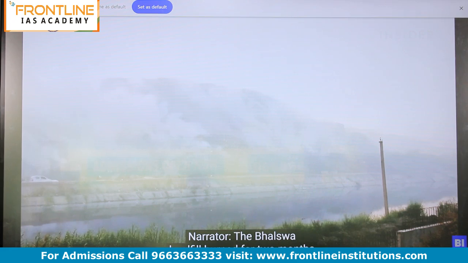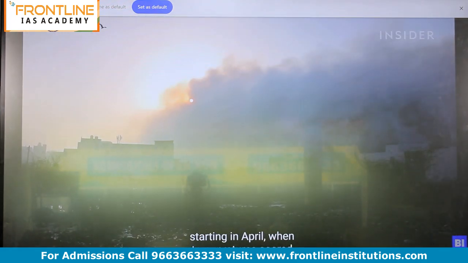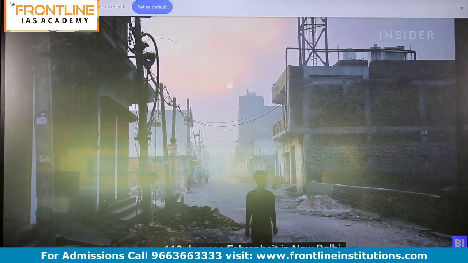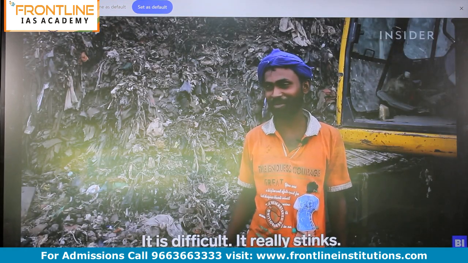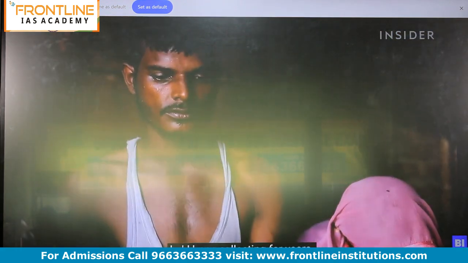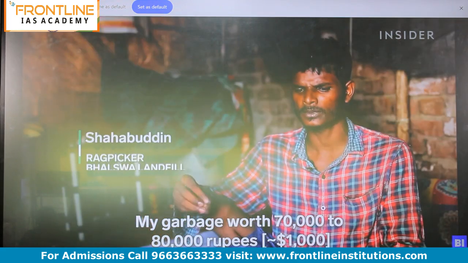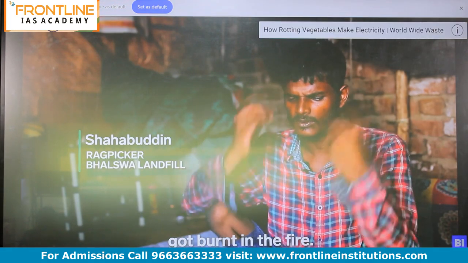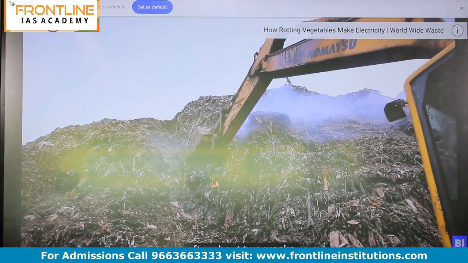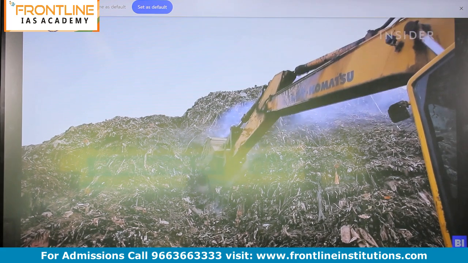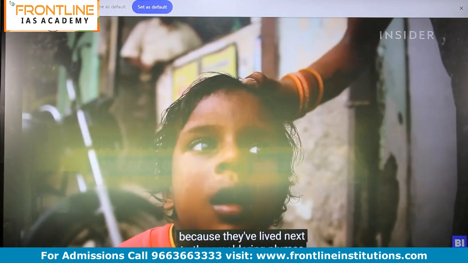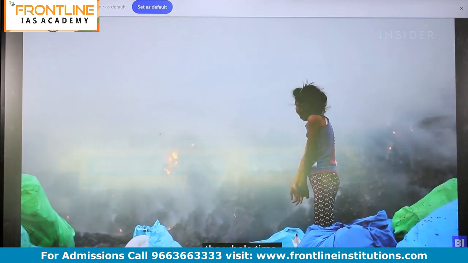The Ghazipur landfill burned for 2 months starting in April, when temperatures soared over 110 degrees Fahrenheit in New Delhi. Sahabuddin lost plastic and scrap metal he'd been collecting for years. Firefighters extinguished the open flames after about 2 weeks. But people here are still struggling to breathe because they've lived next to the smoldering plumes the whole time.